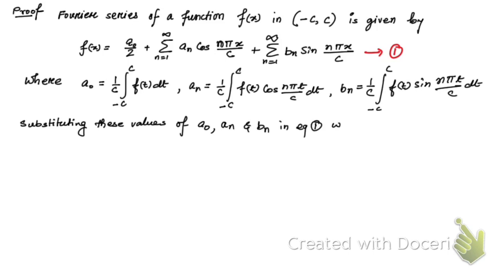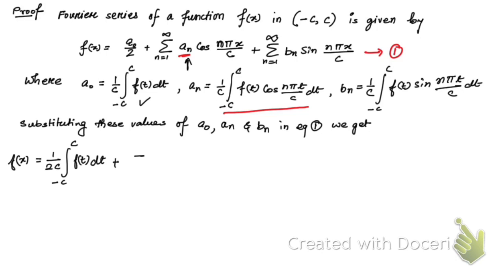We get f of x is equal to, instead of a naught we have put this value, then instead of an, let's put this value.